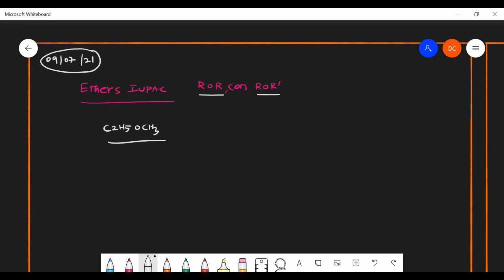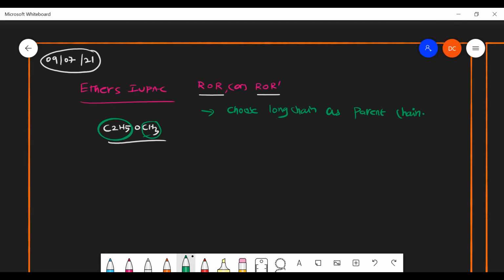So we have to keep two rules in our mind. First rule is choose the long chain as parent chain. Among these two, so that means left side we have C2H5, right side we have CH3 to the oxygen. So we have to choose a long chain that will be taken as a parent chain.